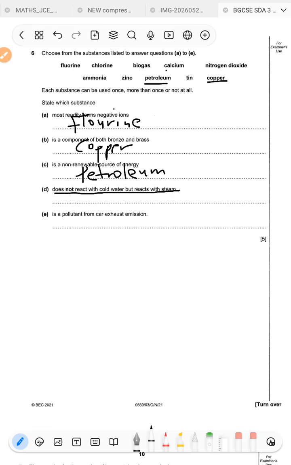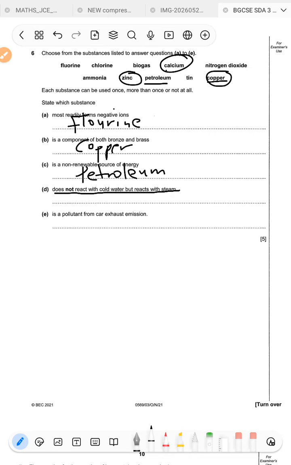Okay, so here calcium will readily react with cold water, so it's out of the equation. Okay, and then we go to zinc and copper. So you go back to your notes, you'll remember that zinc does not readily react with cold water, but will react with what?